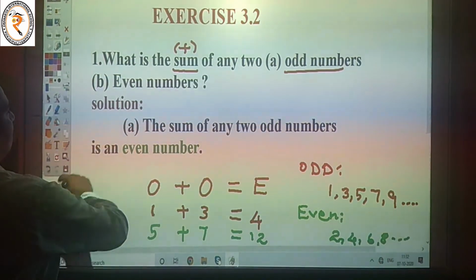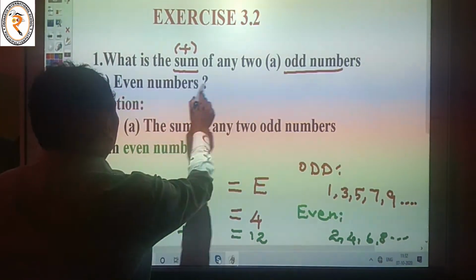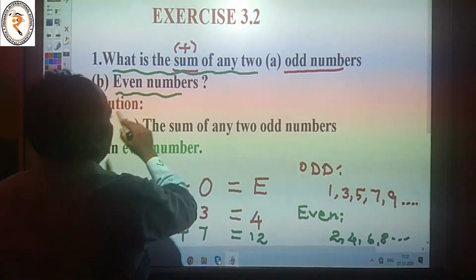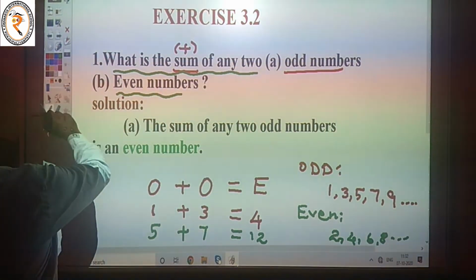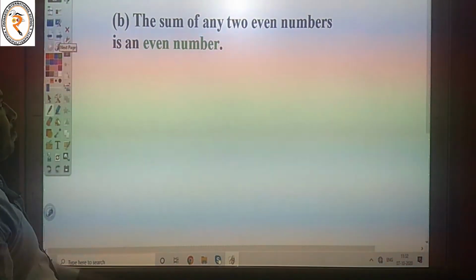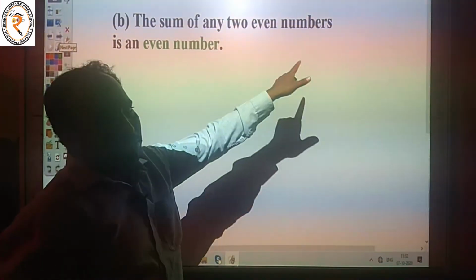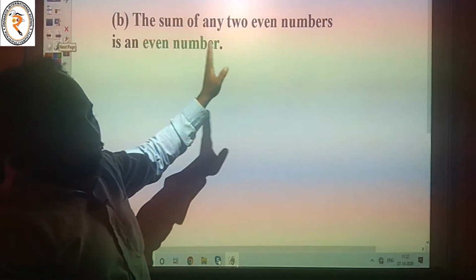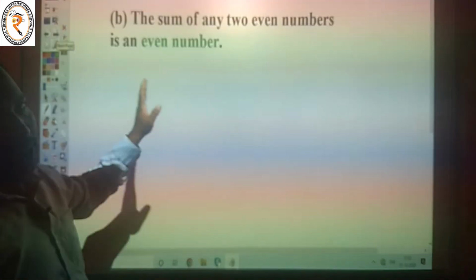The next one, B part. What is the sum of two even numbers? Solution: the sum of two even numbers is an even number. The sum of any two even numbers is also an even number.